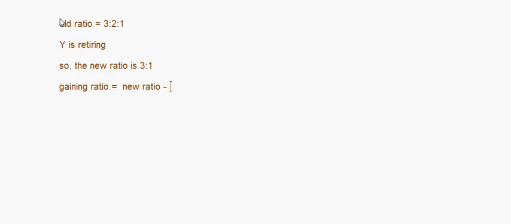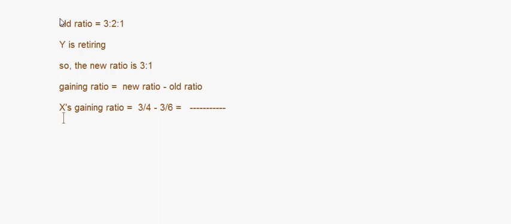Now let's first of all find out what is the gaining ratio. Here in this case, the old ratio is 3:2:1 and Y is retiring, right? So the new ratio is also given, that is 3:1. Now we have to find the gaining ratio. Gaining ratio is equal to the new ratio minus old ratio. So X's gaining ratio will be equal to 3/4 minus 3/6. So that comes to